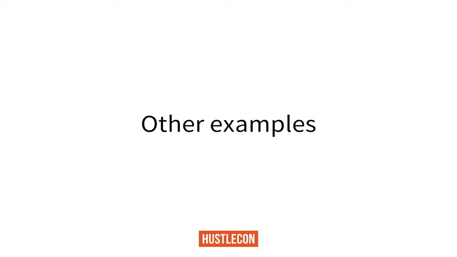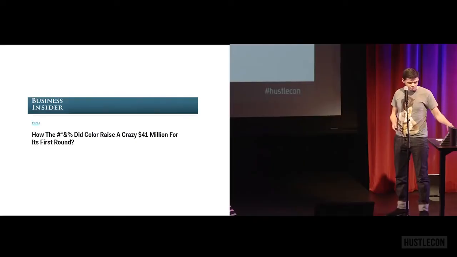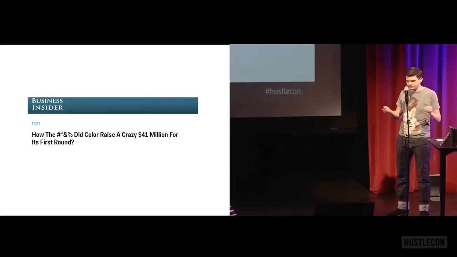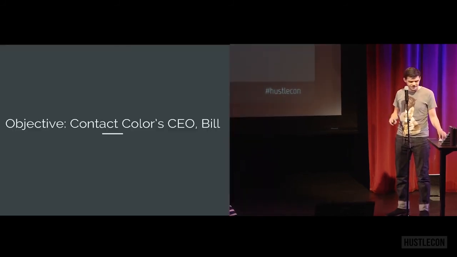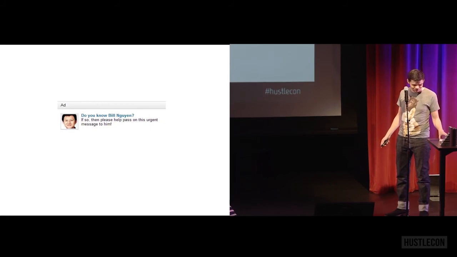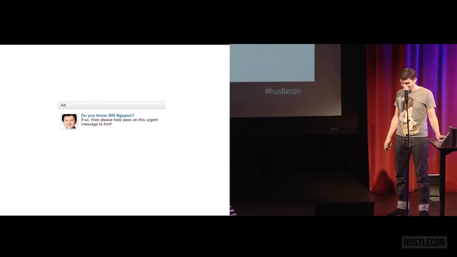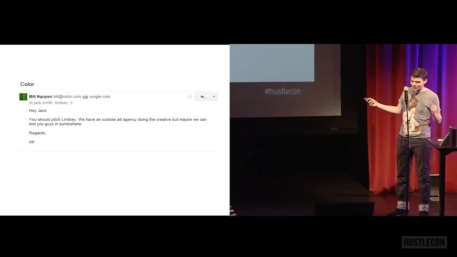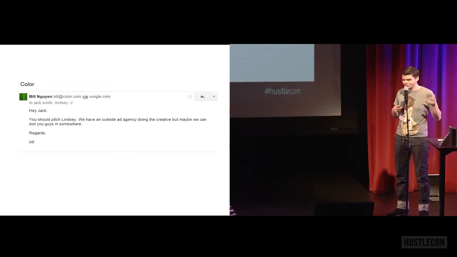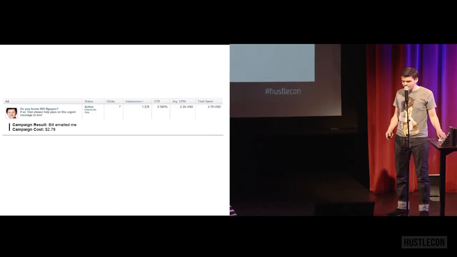Now, just to show that this wasn't just luck, here are some other examples of how I used this hack. I was reading an article that Color had just raised like 40 million. So we're like, okay, can we target the CEO of Color and do something? Objective: target the CEO, Bill. And so we ran an ad with Bill's face on it, targeting people. And then we got an email from Bill as well. He's like, hey, I've seen your ad. We've got an ad agency, because we were doing ad videos at the time. So he's like, we've already got an agency, but let's see if we can slot you in. And he introduced me to his team. And that cost $2.78 to get to Bill.